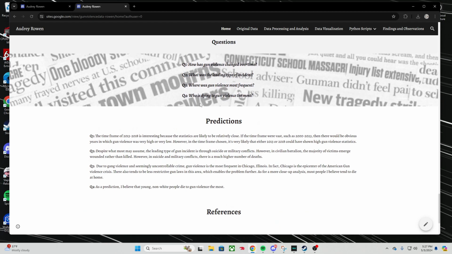For question 3, where was gun violence the most frequent, my assumption was Chicago, Illinois, and that's just due to them being notorious for having a gun crisis and gang violence. And our final question is, who is dying to gun violence the most? My prediction is that young non-white people are going to be the people that are dying to gun violence the most.